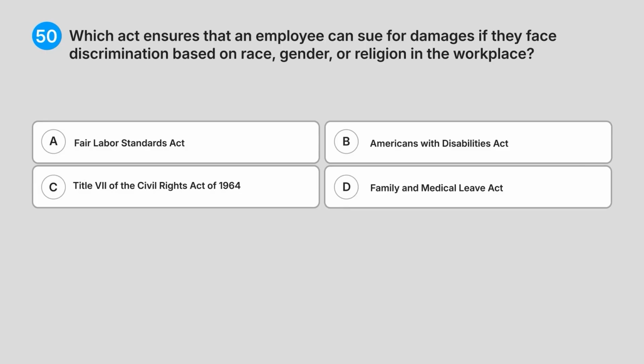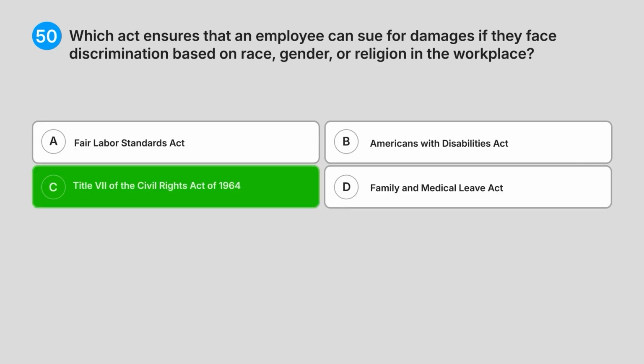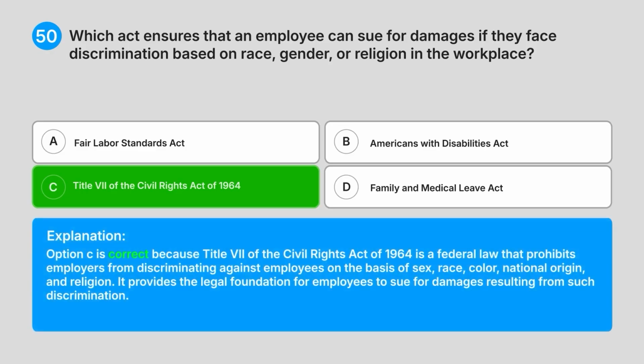Correct answer. C. Title VII of the Civil Rights Act of 1964. Explanation. Option C is correct, because Title VII of the Civil Rights Act of 1964 is a federal law that prohibits employers from discriminating against employees on the basis of sex, race, colour, national origin, and religion. It provides the legal foundation for employees to sue for damages resulting from such discrimination.